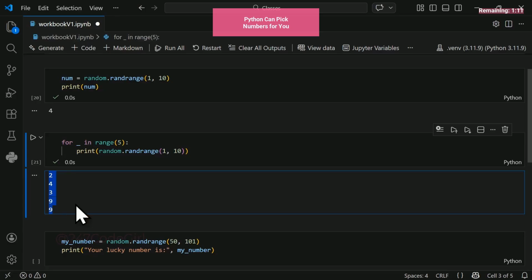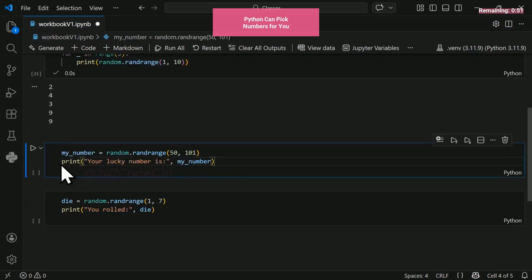Imagine a bag of numbered balls. Every time you reach in, you might pull a different one. That's what the randrange function does. Notice 9 is pulled twice randomly. So the balls are put back in and you can pick 9 multiple times.